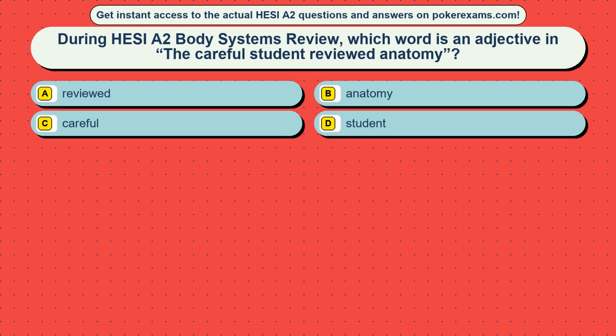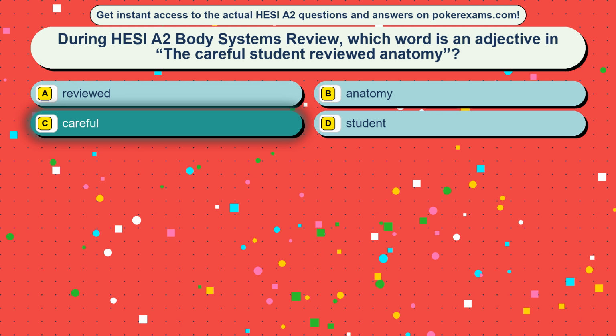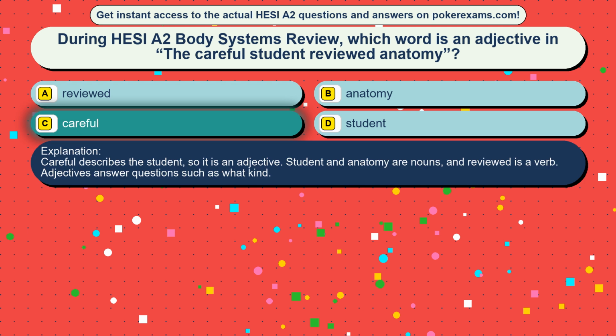Question 11. During HESI A2 Body Systems review, which word is an adjective in the careful student reviewed anatomy? Option A, reviewed, option B, anatomy, option C, careful, option D, student. The correct answer is option C, careful. Careful describes the student, so it is an adjective. Student and anatomy are nouns, and reviewed is a verb. Adjectives answer questions such as what kind.